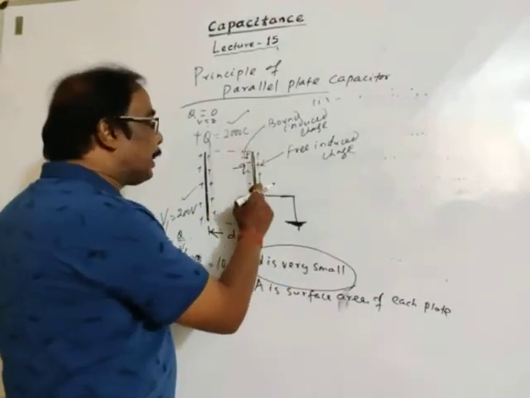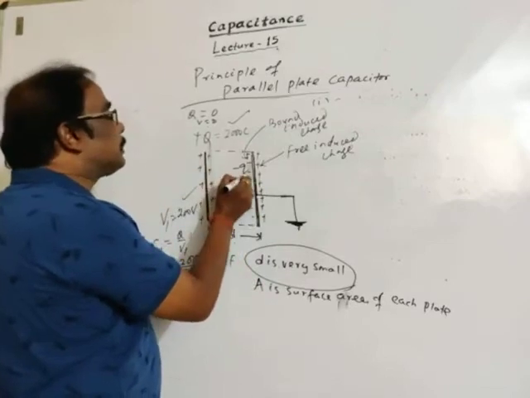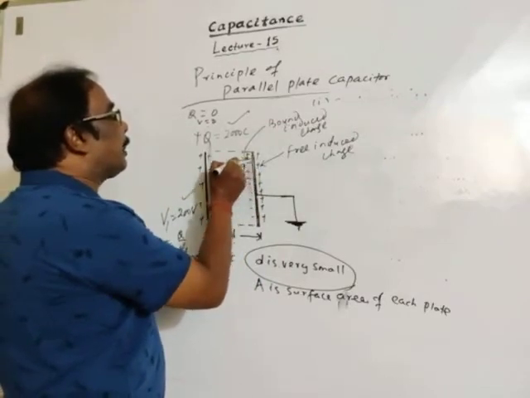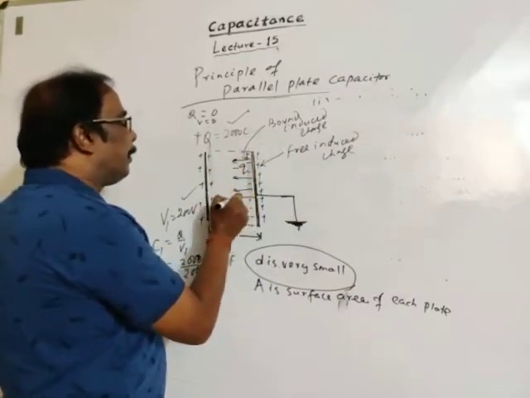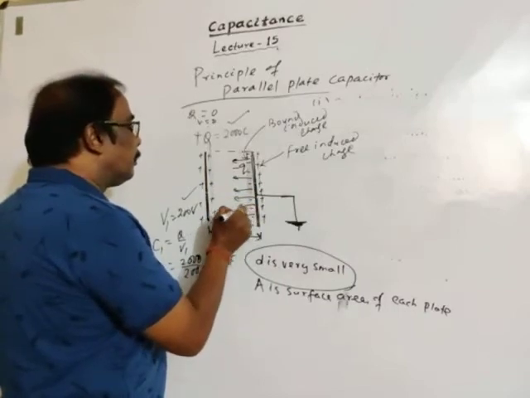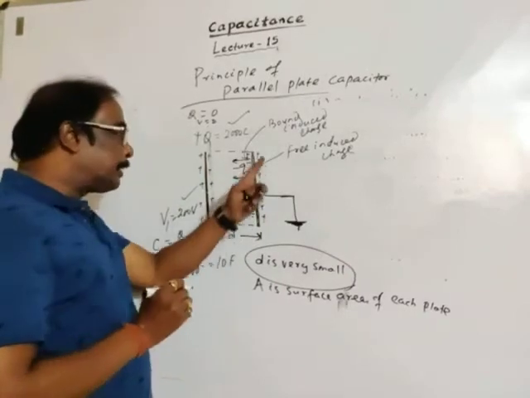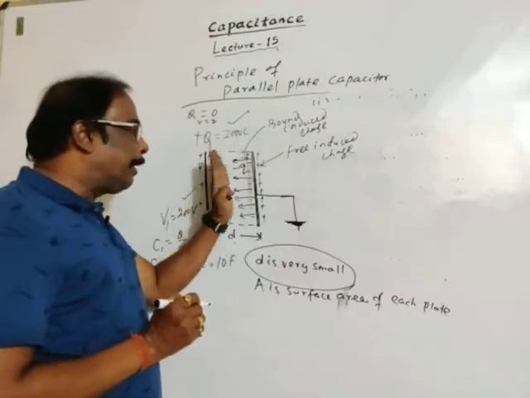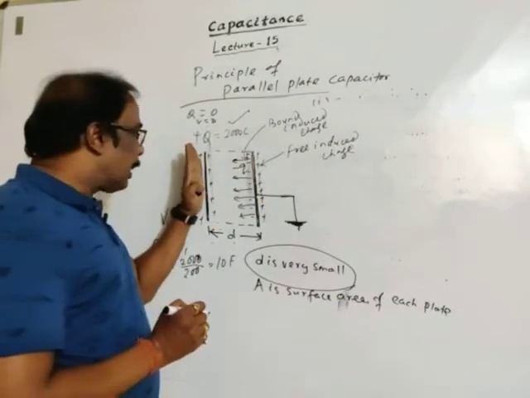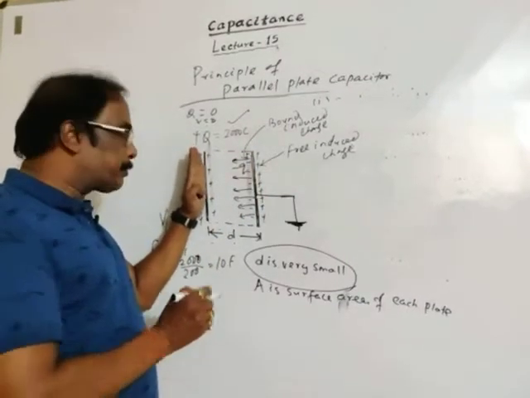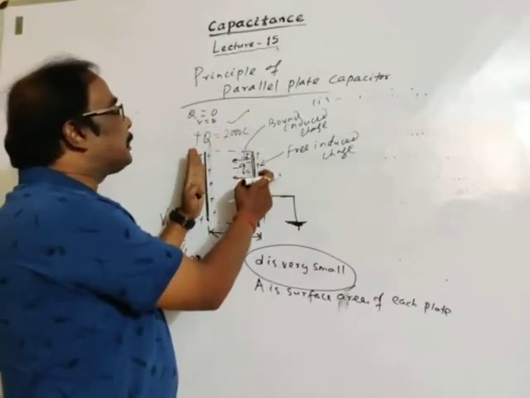This charge is free charge because these negative charges are attracted by these positive charges, but these positive charges are repelled by these positive charges. Actually charge is given to this plate, so this positive charge repels it.